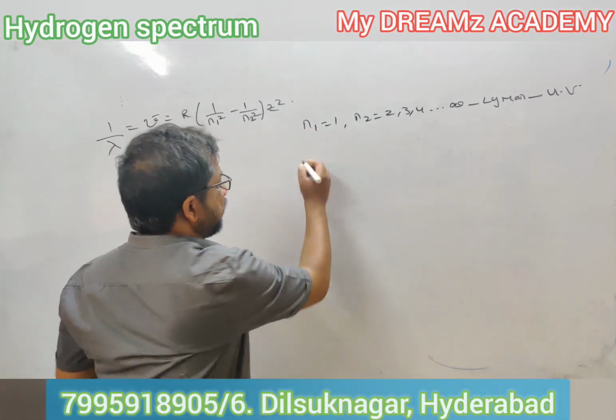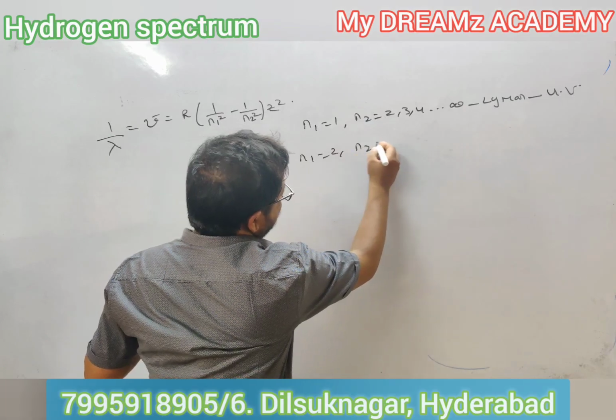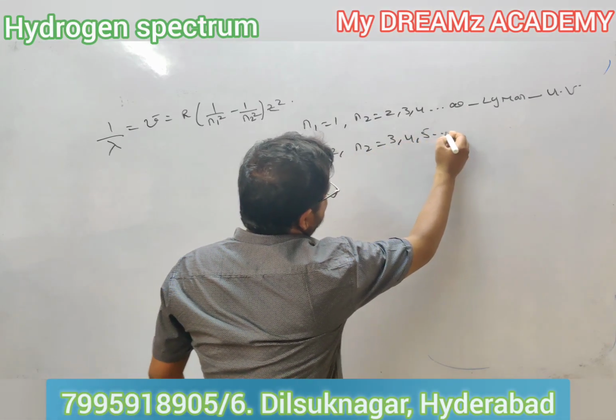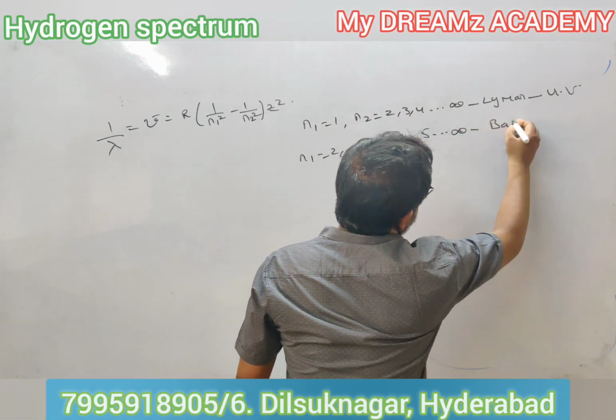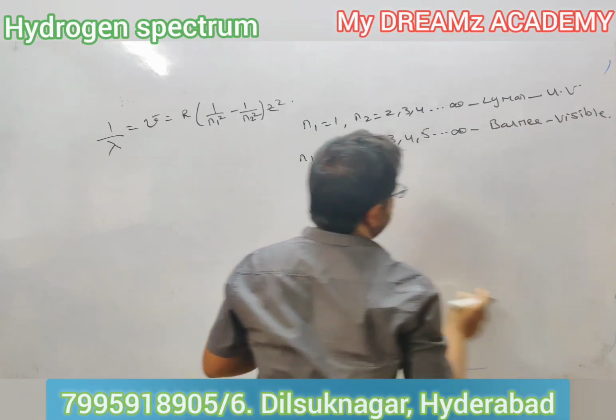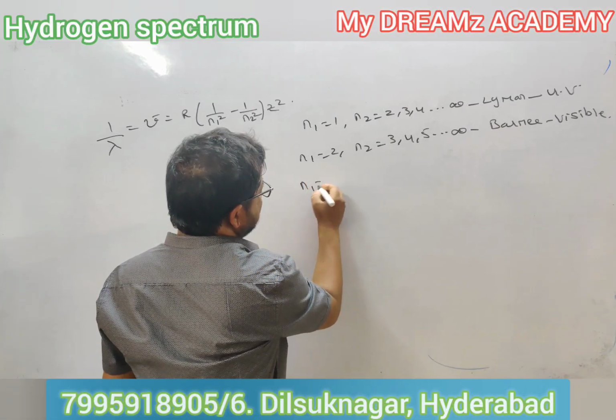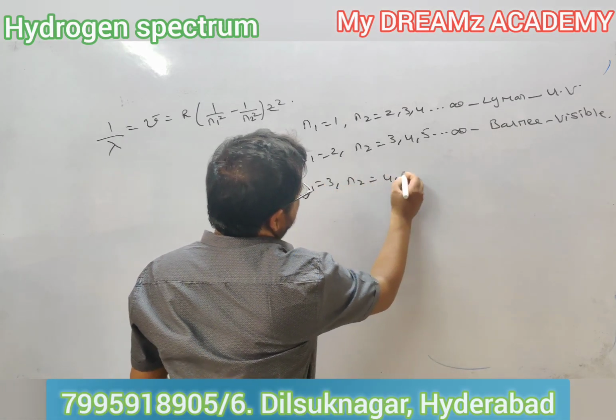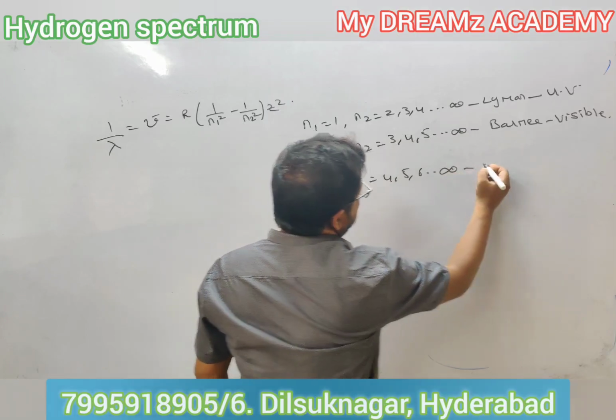n1 is equal to 2, n2 is equal to 3, 4, 5 up to infinity. That is the Balmer series. It is in the visible region. n1 is equal to 3, n2 may be 4, 5, 6 up to infinity. Paschen series.